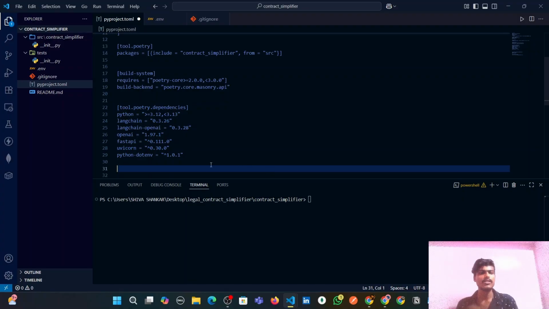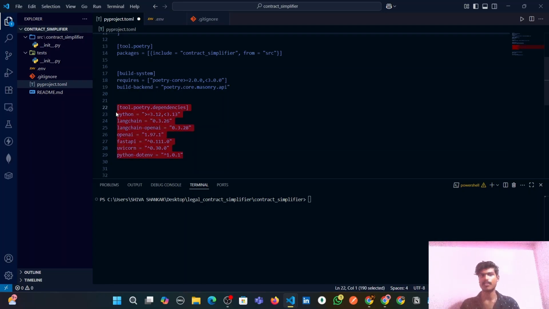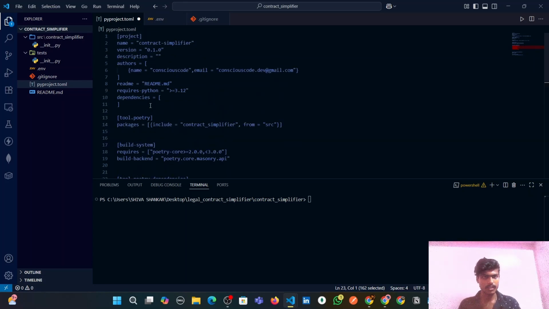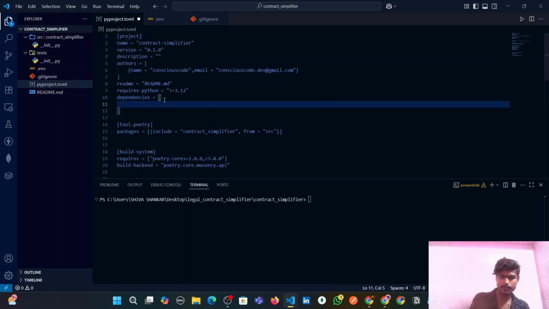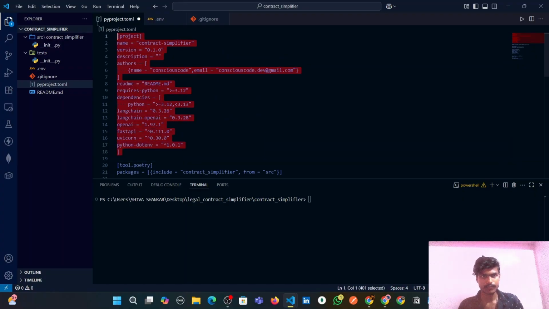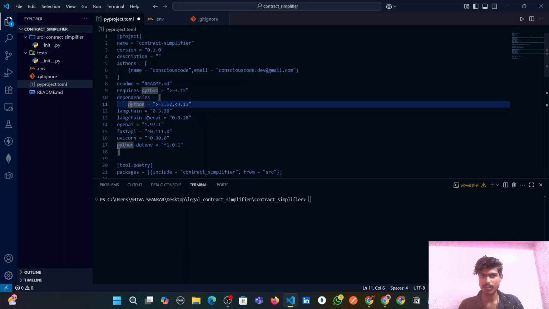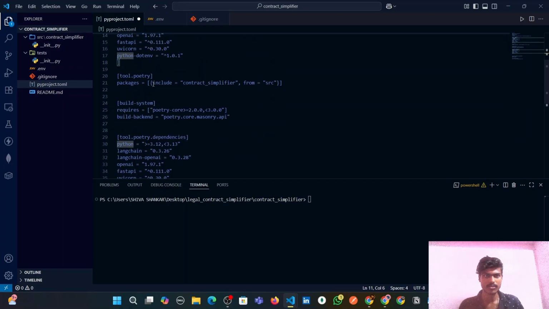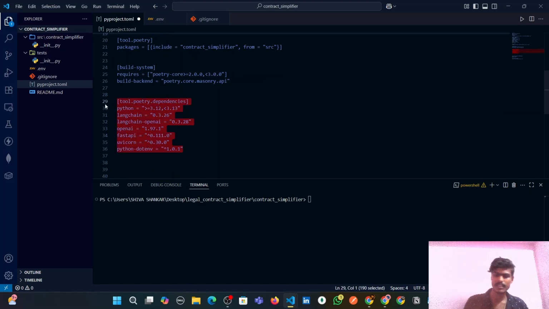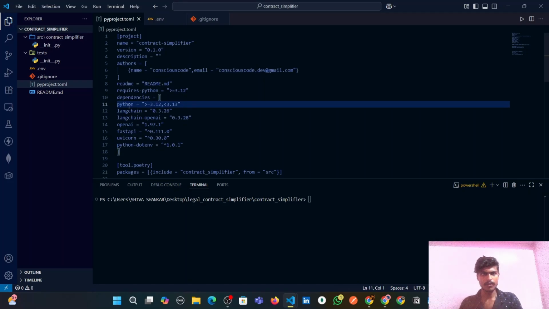12 seconds later. ChatGPT says in the latest version of Poetry, we should not specify the dependencies here in this block. We need to specify the dependencies in this dependencies array, which is inside this project block. So we should delete this one, guys. Let's save it and try running poetry install again.